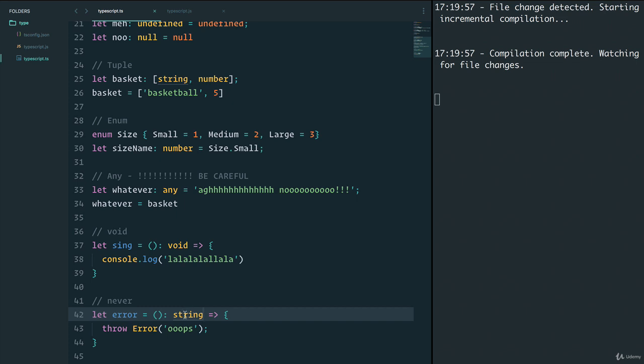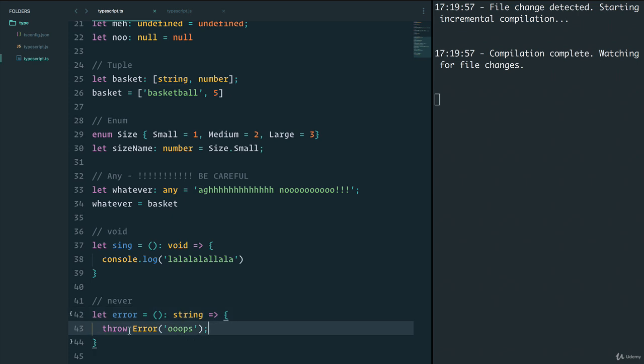So what does that mean? The never type actually tests two things. One is that a function never returns. And the other one is that a variable under some sort of type guard is never true. For example, in our case, when we throw an error, TypeScript infers the never type because the function neither has a return type nor a reachable endpoint.